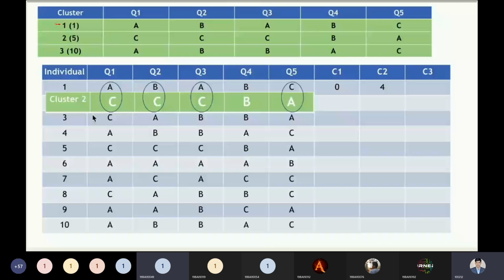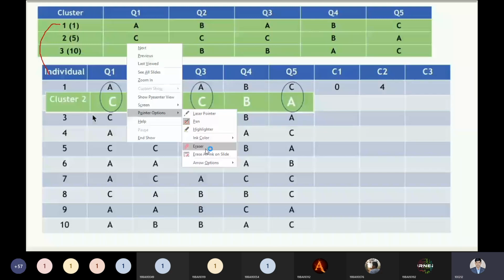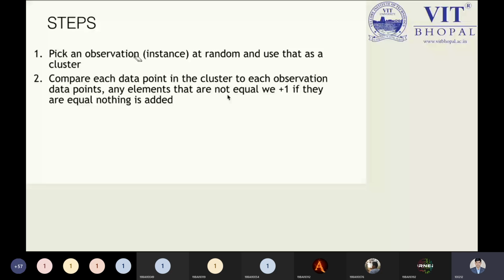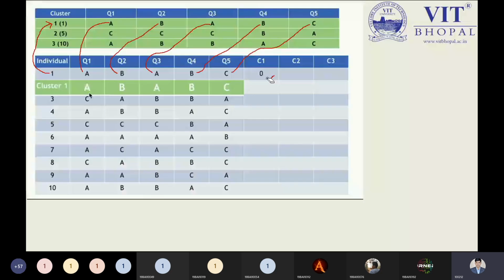Excuse me, sir. Yes, tell me. Sir, can you please explain again how did 4 come to C2? Yeah, I'm coming to that part right now. Don't worry. But before that, let me know, is this point clear? How are we getting the 0? Because all features are matching, so we are adding nothing. So we need to put the 0. So 0 plus 0 plus 0 plus 0 plus 0, 5 times 0 we are adding. So definitely we have the 0 in that cluster. Now this point is clear.